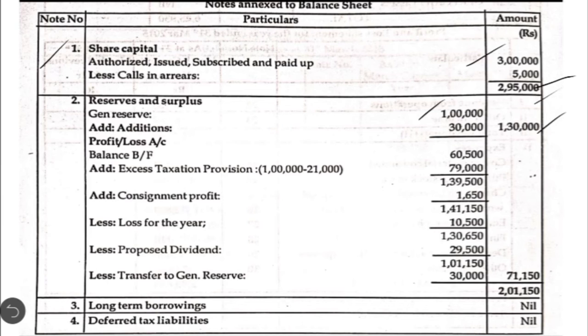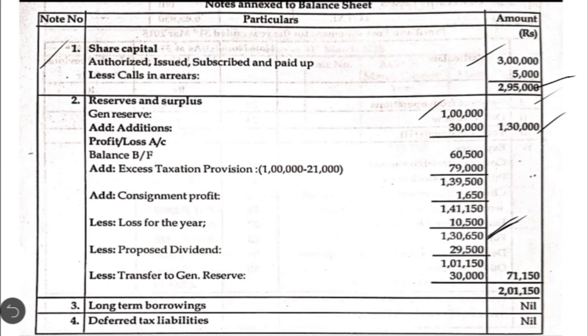Then profit and loss account, we have the balance brought forward from the previous year given in the trial balance amounting to 60,500. For that, the excess taxation provision which was created during the previous year, 79,000, should be added. We have a total of 1,39,500. For this, we are going to add the consignment profit which we have found out in the working note amounting to 1,650. Then we are going to deduct the loss which we have found in the profit and loss account amounting to 10,500. So 1,30,650 is the profit available for appropriation.